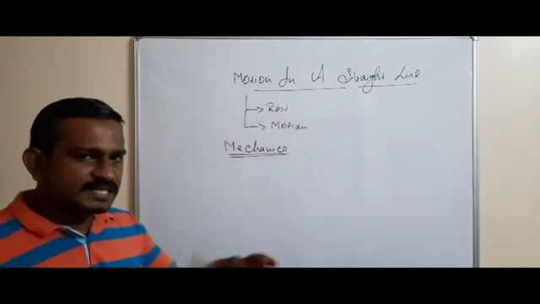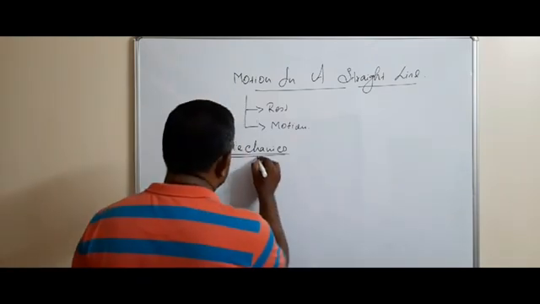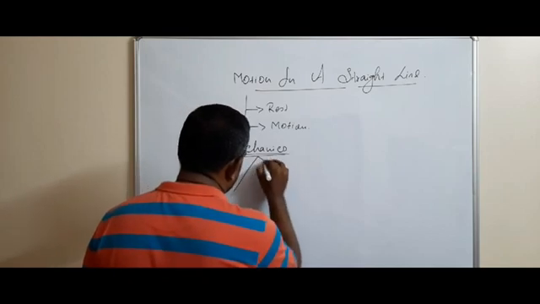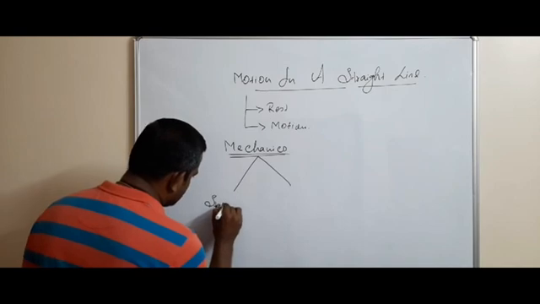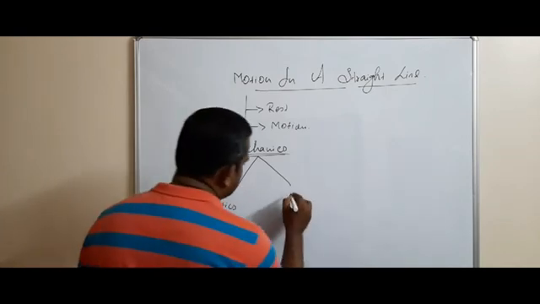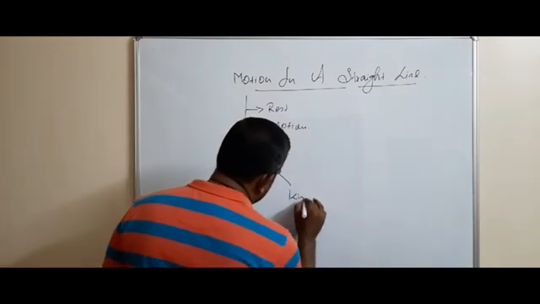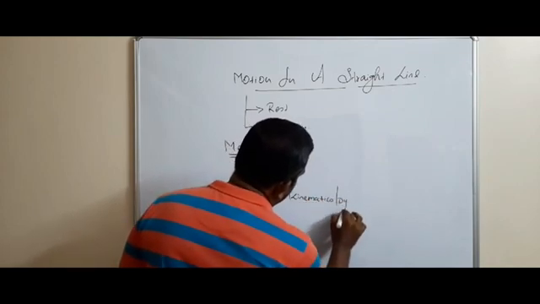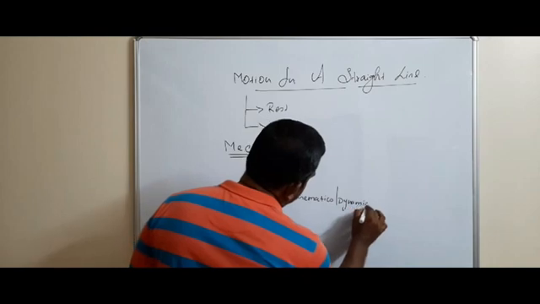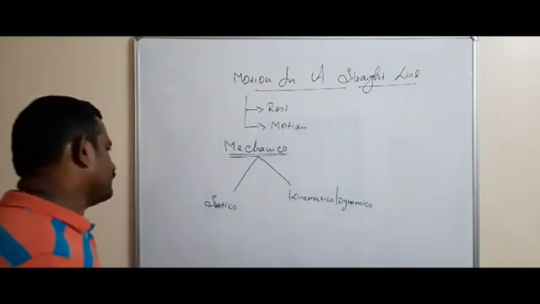This mechanics is classified into two branches. One is statics, and another one is kinematics or dynamics.